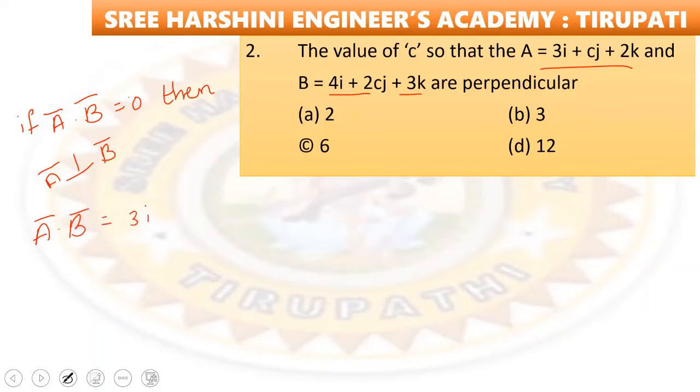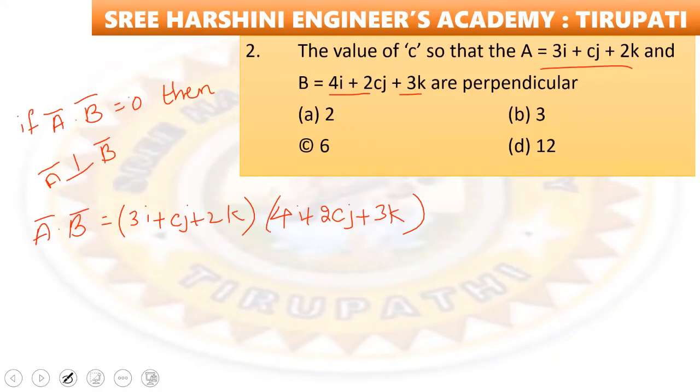That is 3i plus Cj plus 2k into 4i plus 2Cj plus 3k. Just multiply these two vectors. What you will get here? See here.